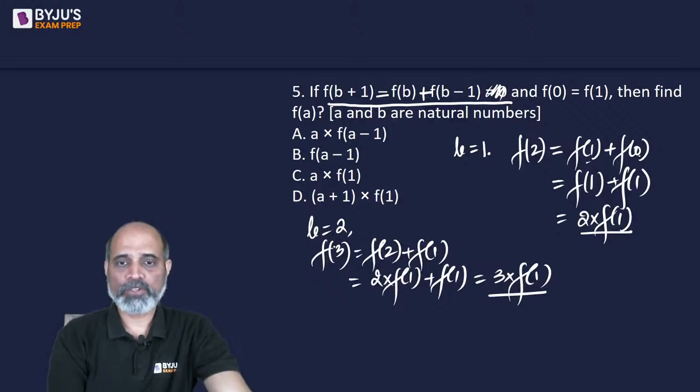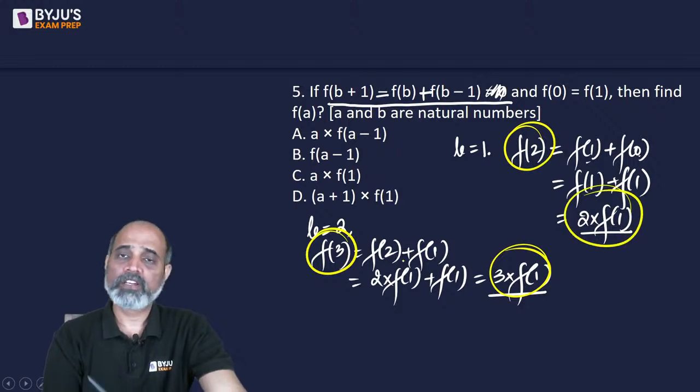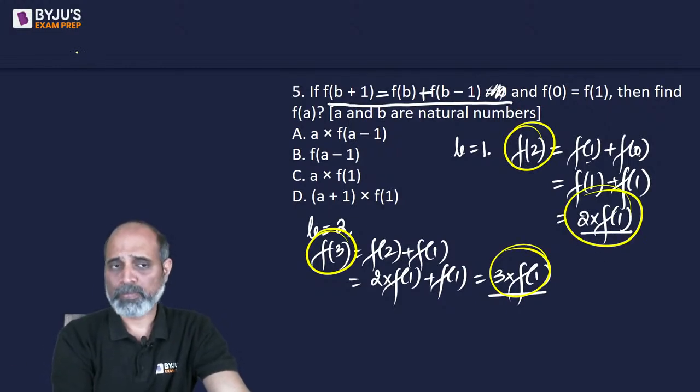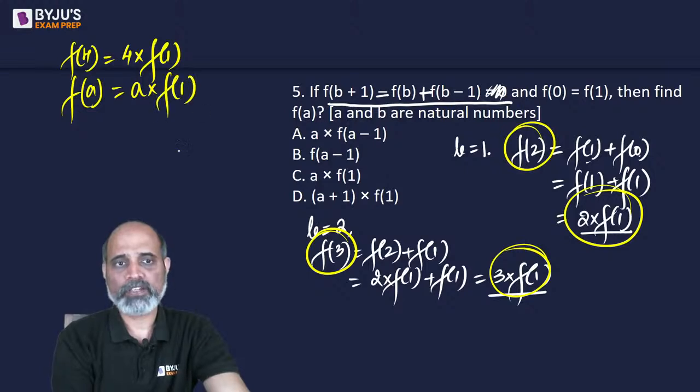But if you pay attention, f of 3 results in 3 times f of 1, f of 2 results in 2 times f of 1. So the pattern is that if I want f of 4, it should be equal to 4 times f of 1. So instead of 4, if I write a, this is going to be a into f of 1.